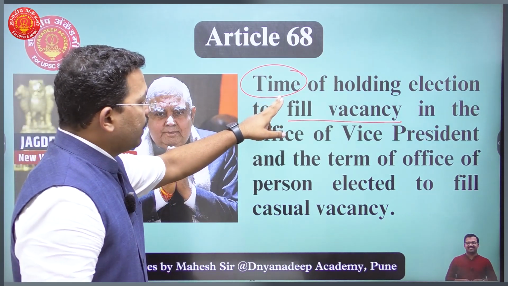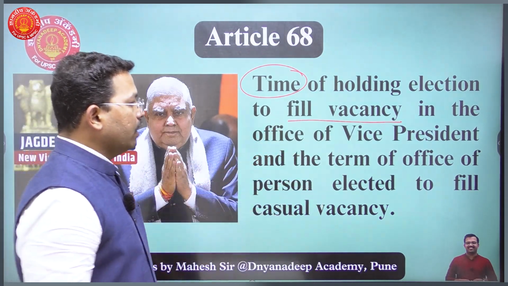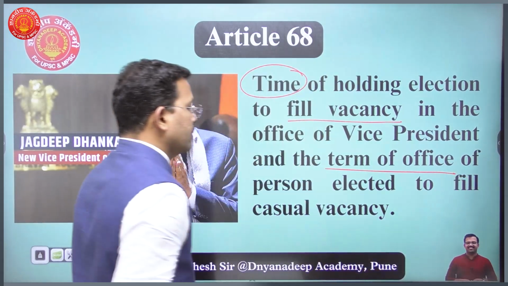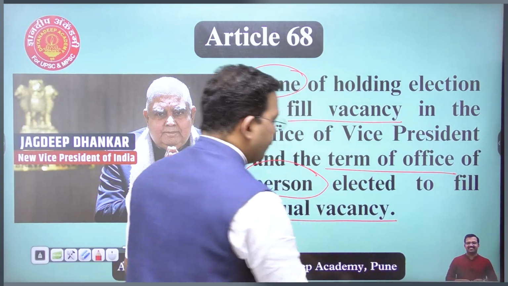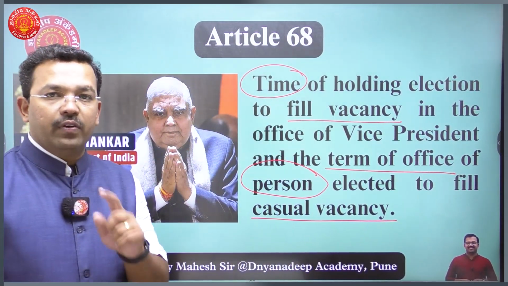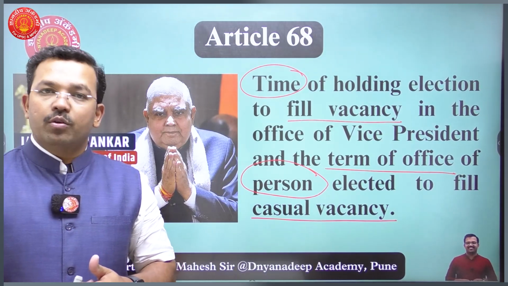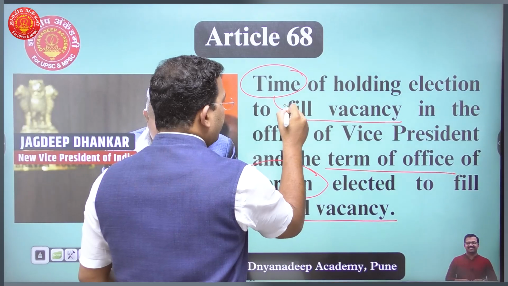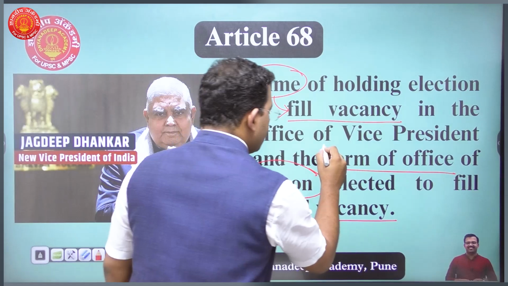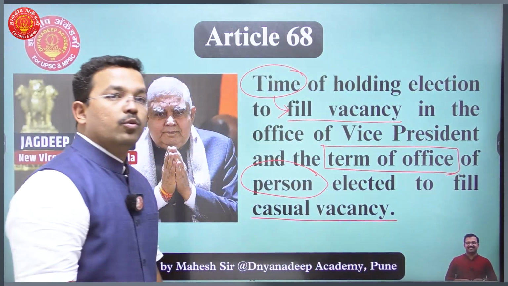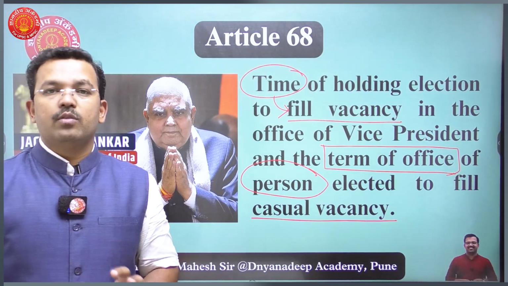So the time required for holding an election to fill a vacancy in the office of Vice President, and the term of office of the person who is being elected to fill the casual vacancy. That is, for how many days will the person who has been elected to fill that vacancy continue as Vice President of India? So first, the time required for filling a vacancy in the office of Vice President of India, and second, the term of office of the person elected as Vice President of India during that casual vacancy. So let's go for it.